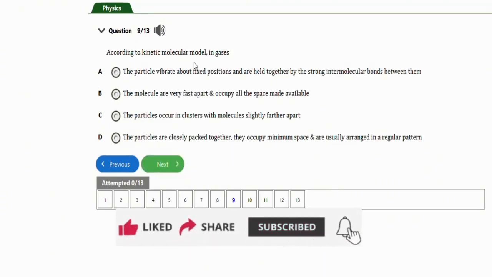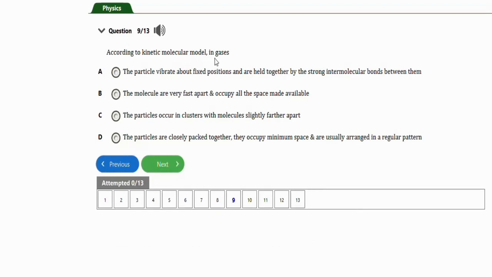It says, according to the kinetic molecular model in gases. We have option A: the particles vibrate about fixed positions and are held together by the strong intermolecular bonds between them. The molecules are very far apart and occupy all the space made available. The particles occur in clusters with molecules slightly further apart. The particles are closely packed together. They occupy minimum space and are usually arranged in a regular pattern.